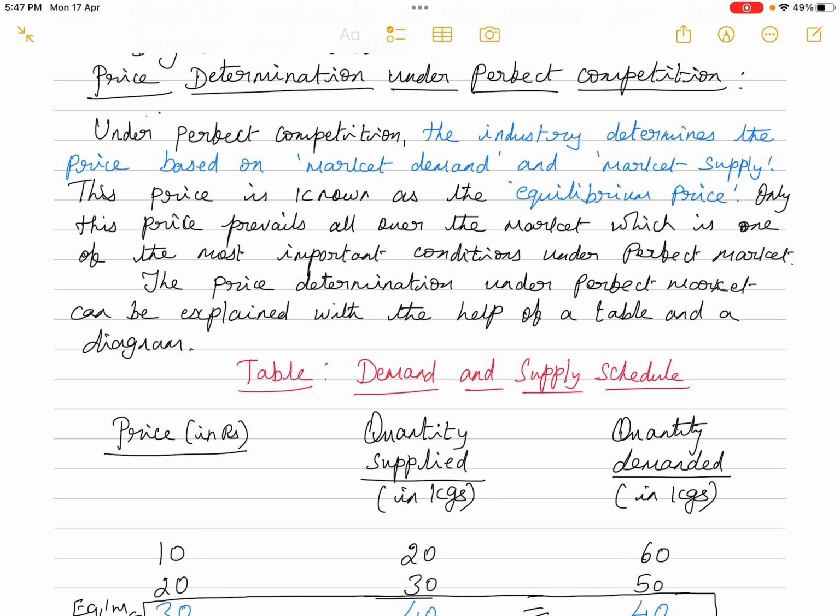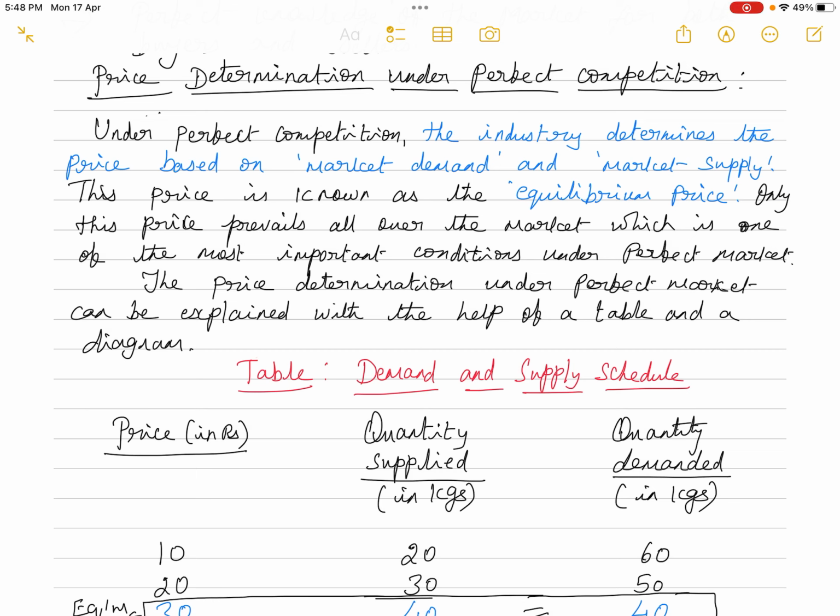So the second part of the question, price determination under perfect competition. Under perfect competition, the industry determines the price based on market demand and market supply. That price is known as the equilibrium price. So wherever the price equals market demand and market supply, that price is called the equilibrium price. Okay, so only this price prevails all over the market, which is one of the most important conditions under perfect competition, or perfect market.